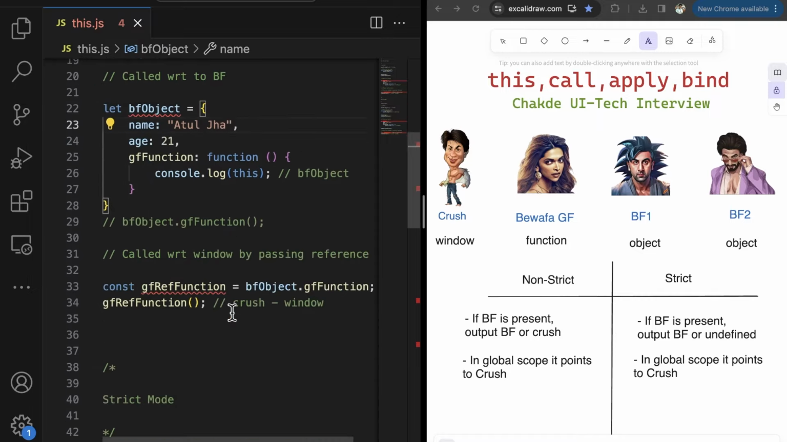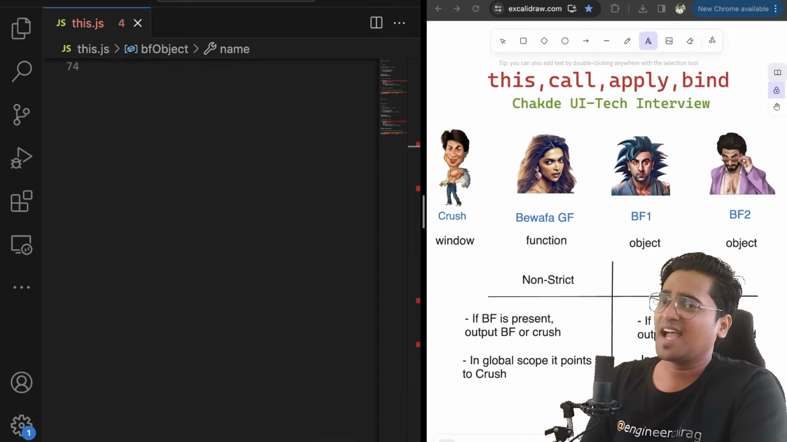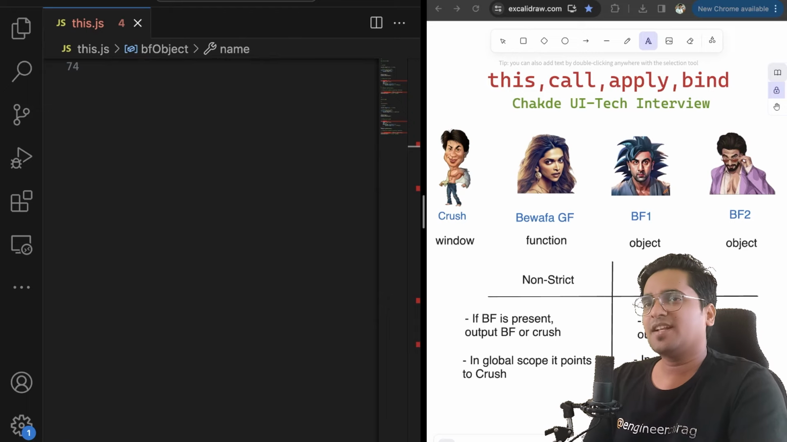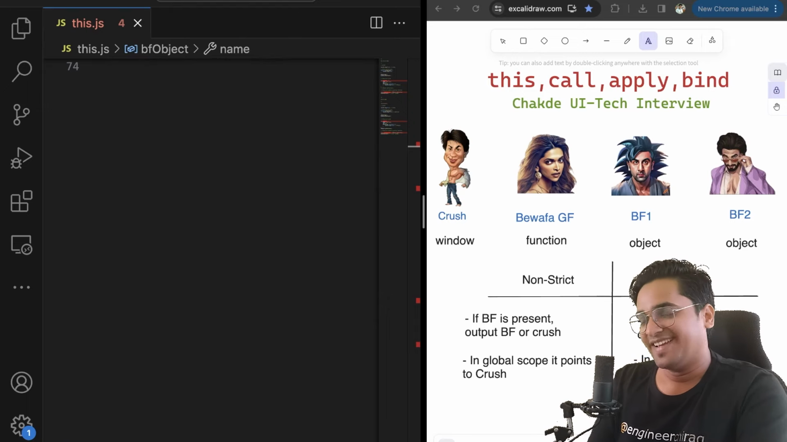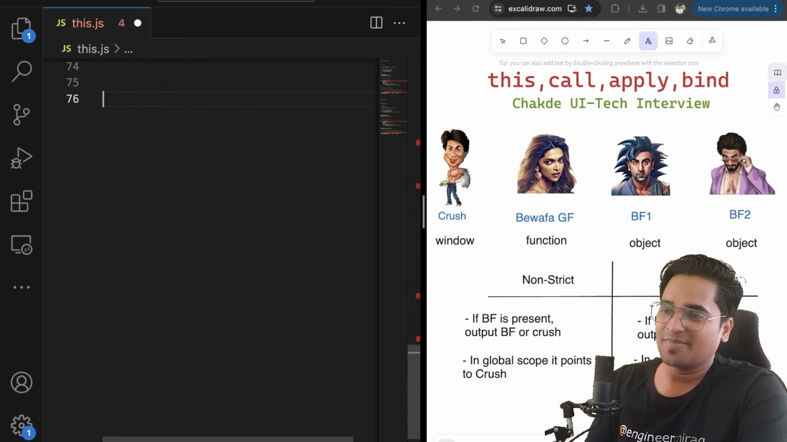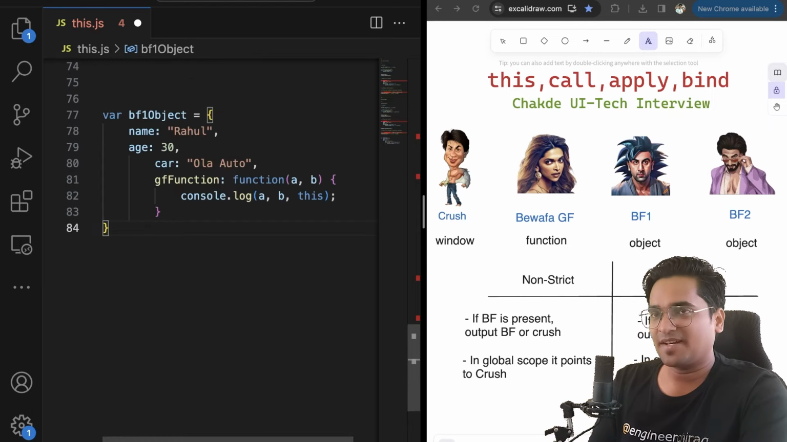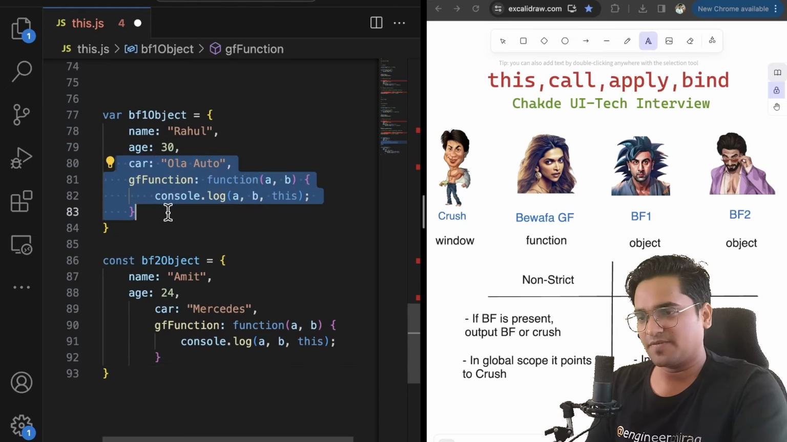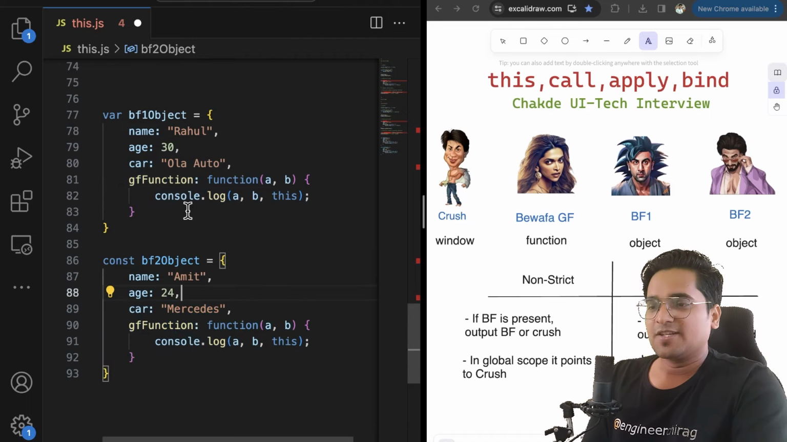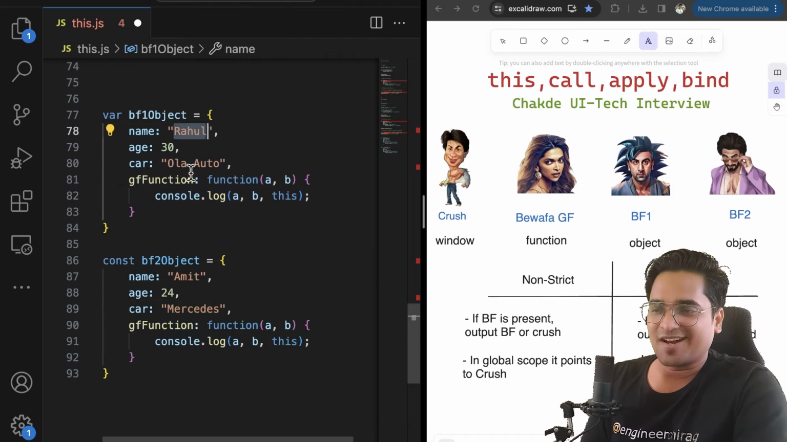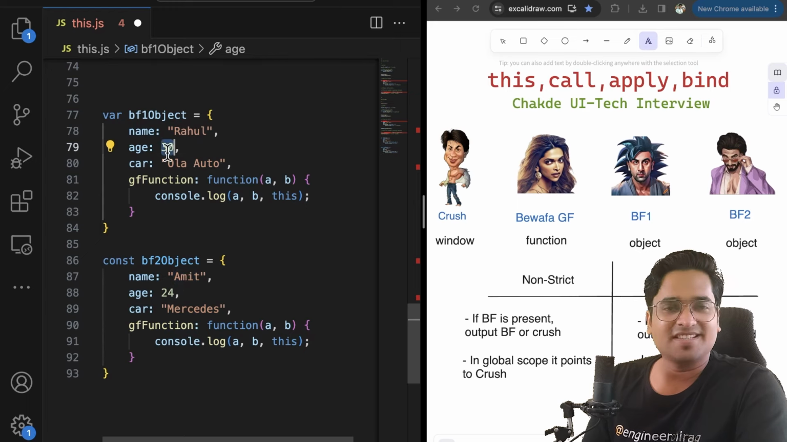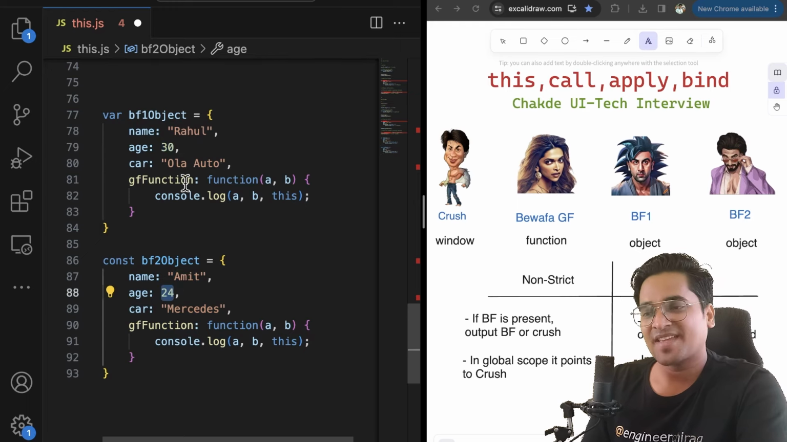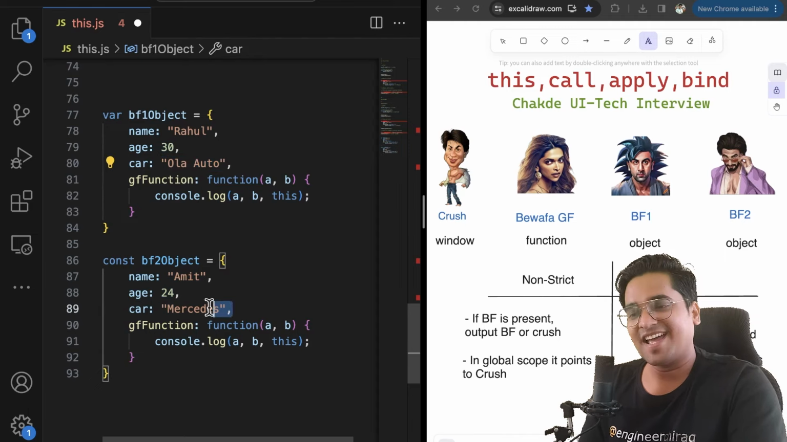Awesome. Let's take this story to the next level. Let's say we don't have just one boyfriend. You have multiple boyfriends in this story. So we have two objects, which have some information about the GF. We have one boyfriend named Rahul and another one named Amit. This guy is 30 years old, this guy is 24 years old. One has an Ola Auto, this guy has a Mercedes.